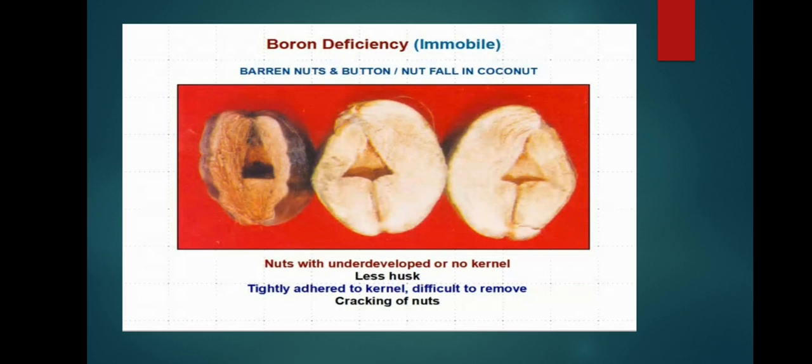Next, boron deficiency in coconut. See, barren nuts, button or nut fall in coconut is due to boron deficiency. As you know, coconut is a salt loving plant.